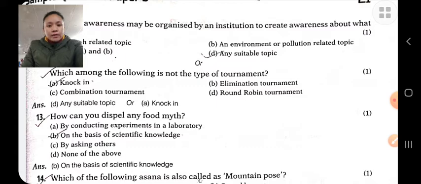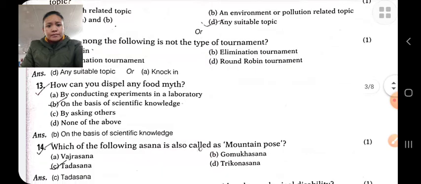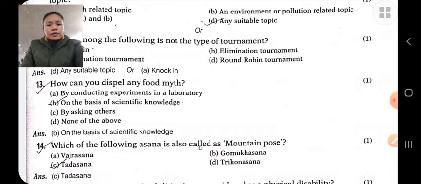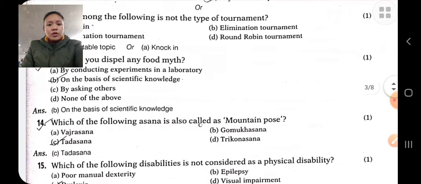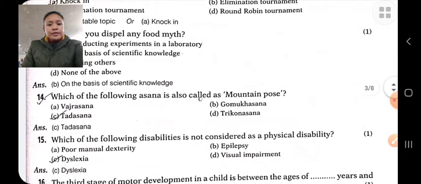So here the correct answer is knockout in. This is not a tournament. How can you display any food myth? It is an unscientific thought about the food. On the basis of scientific knowledge, we can dispel any food myth.